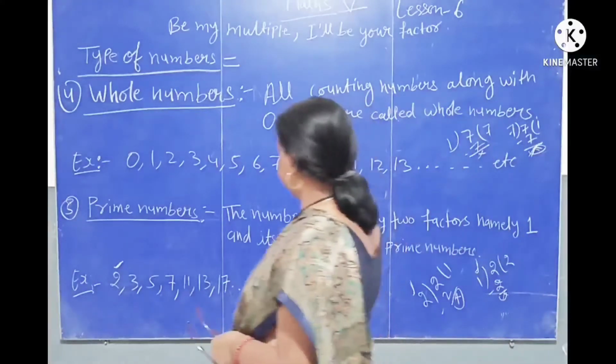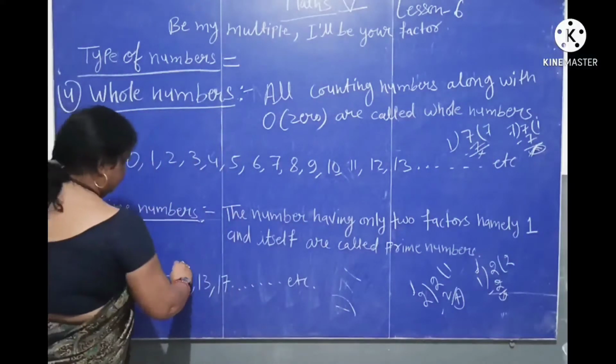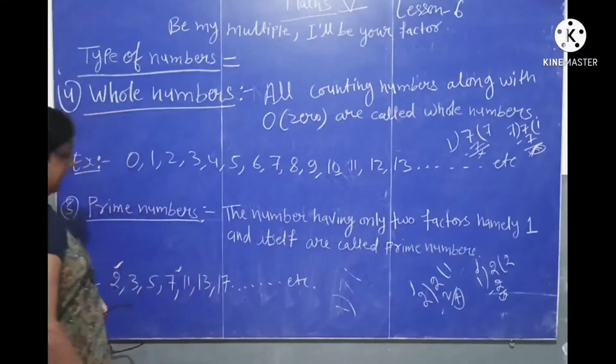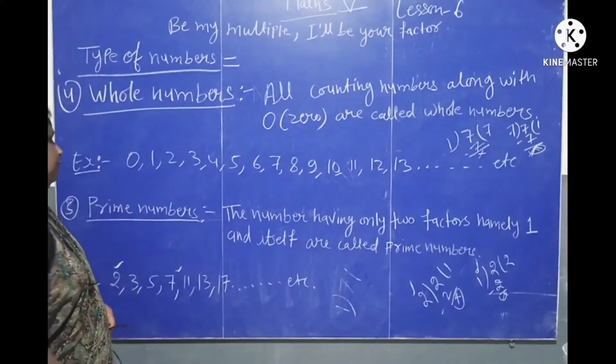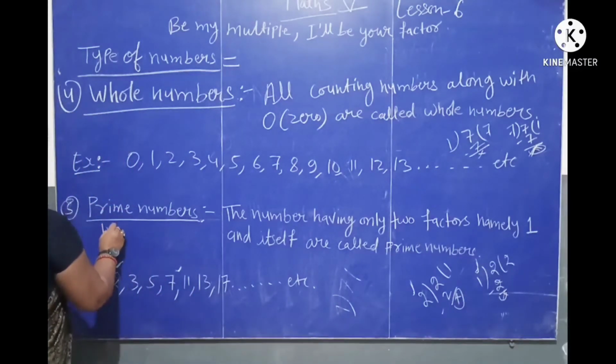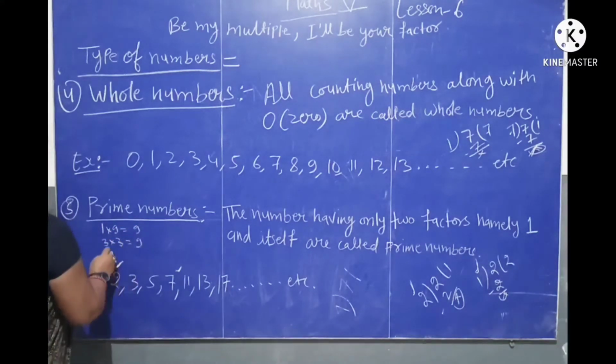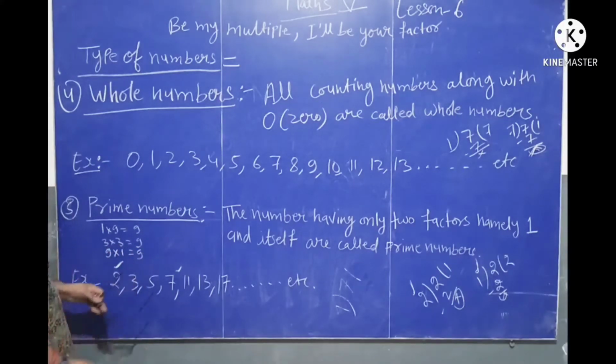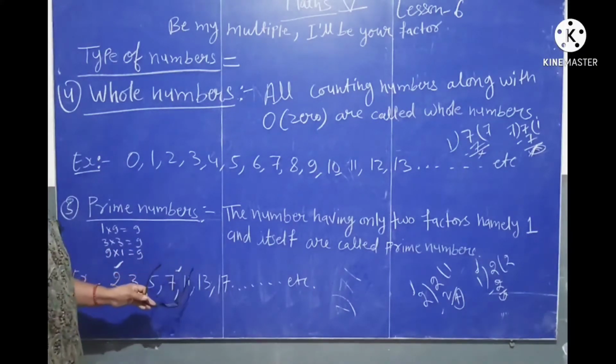Here the number 9 is missing because 9 has 3 factors. 1 nine is 9, 3 threes are 9 and 9 ones are 9. So 9 is not a prime number.